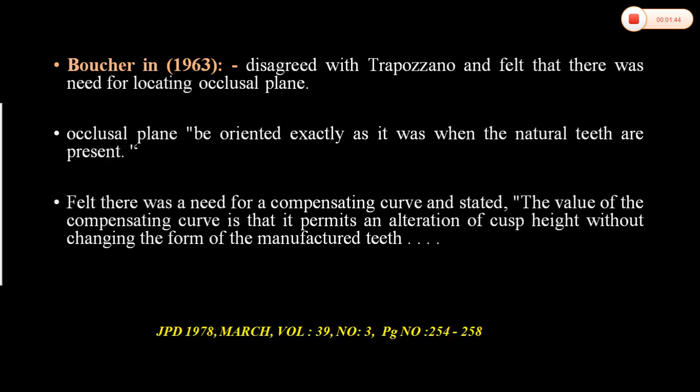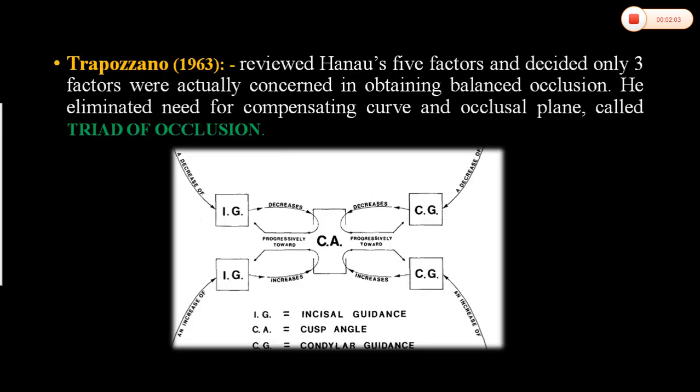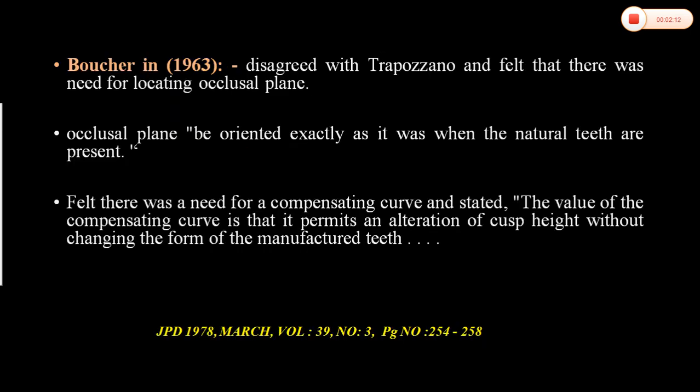Next, Boucher. In 1963, Boucher disagreed with Trapozzano, who had proposed only 3 factors, and felt that there was a need for locating the occlusal plane. In the previous slide we have seen that Trapozzano thought compensating curve and occlusal plane were not important, but Boucher disagreed and said even the occlusal plane is an important factor.